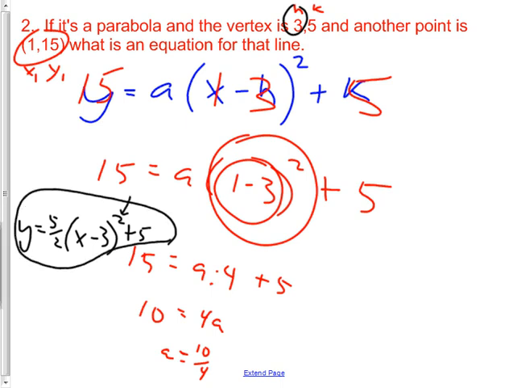If kids forget the squared, mark it wrong, because that's what's going to happen tomorrow. Kids forget the y equals or the f of x equals, mark it wrong, because that's what's going to happen tomorrow. There's no half credits, you know. Very easy mistakes to make. If they forgot to reduce 10/4 to 5/2, I probably wouldn't have marked the whole problem wrong just for that. So.